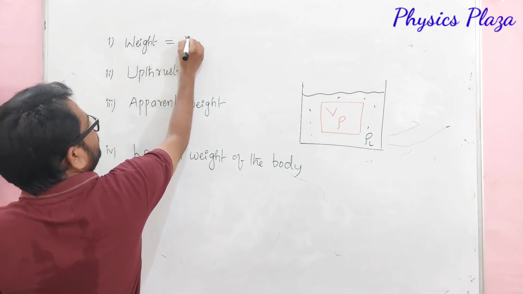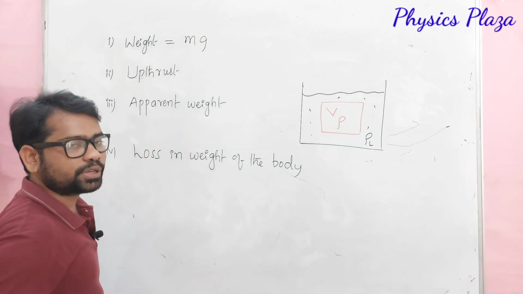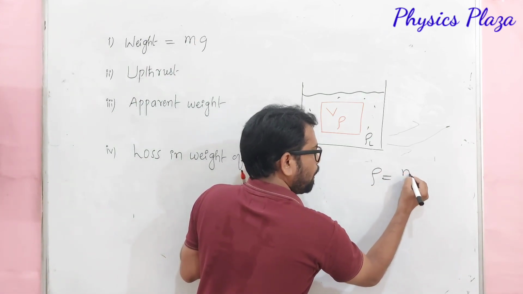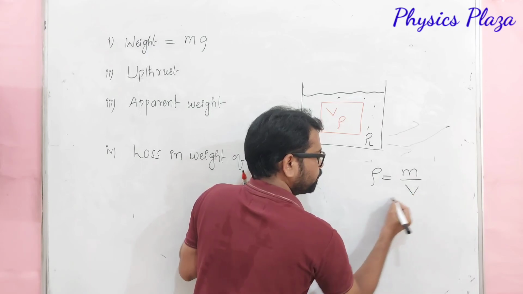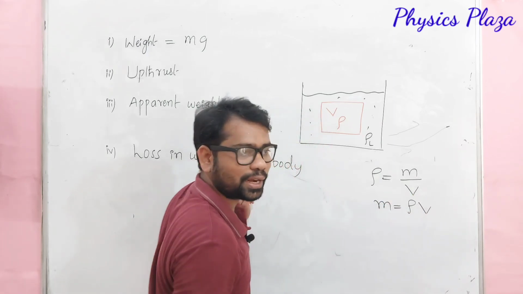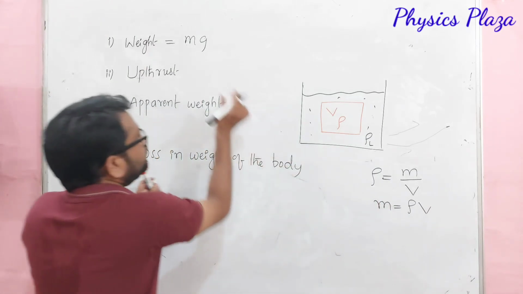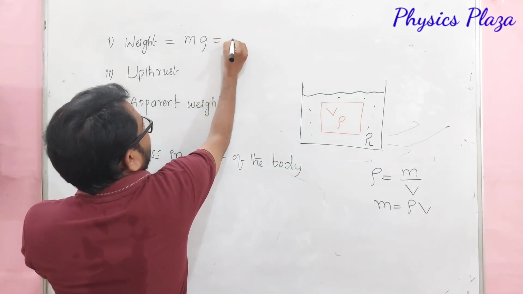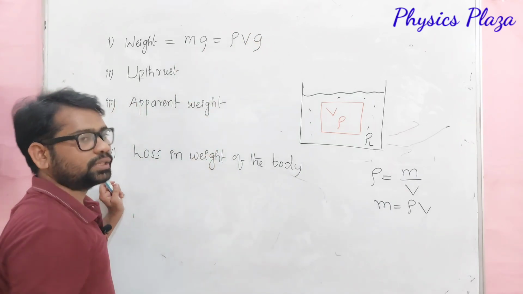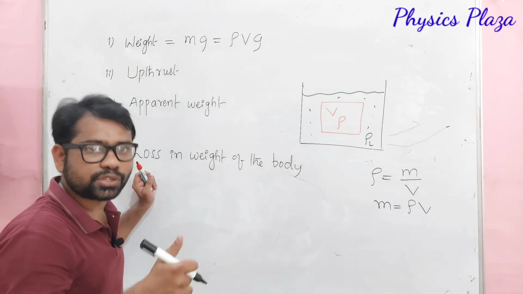We know the weight is equal to mg. But from the concept of density, density of the solid is equal to mass by volume. From this, can we write mass is equal to rho into V? Of course. Now substitute this rho V, so it will be rho Vg. This is how we can calculate the weight of the solid.